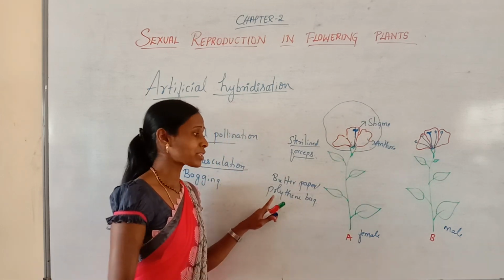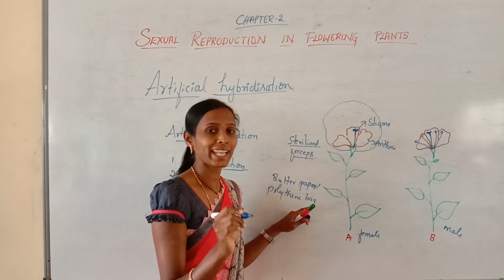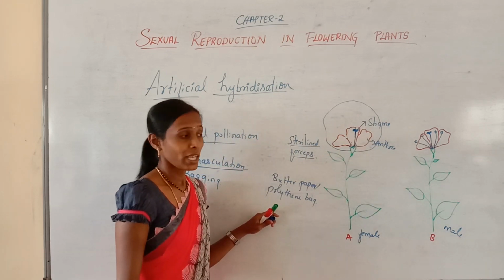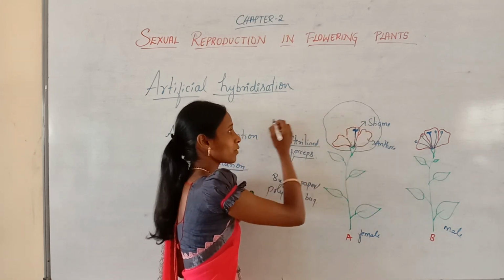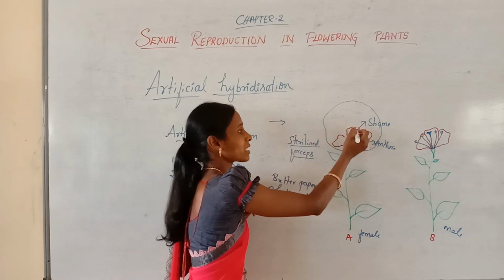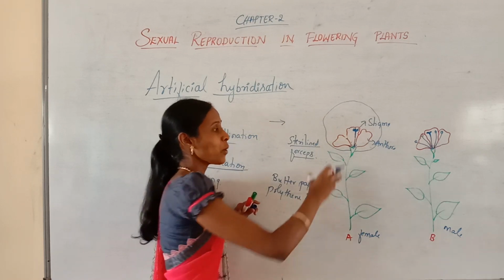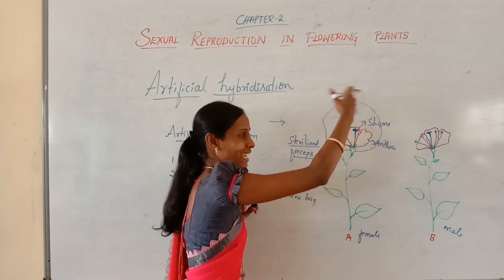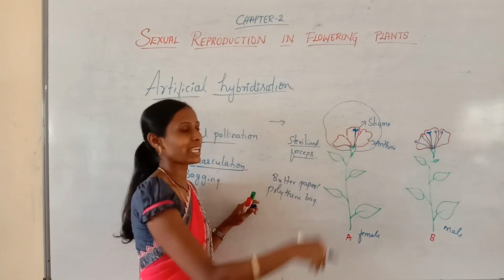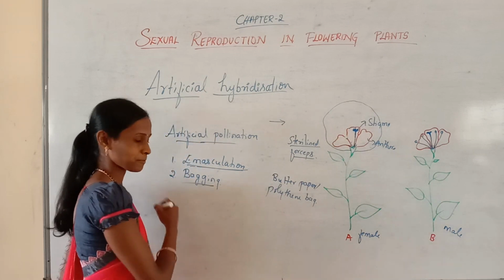Why do we need to cover it with a polythene bag or butter paper? In order to prevent the contamination of this stigma with unwanted pollen grains. If we do not cover this flower, the wind can carry different varieties of pollen grains, and all those pollen grains can fall on this stigma. So to prevent that contamination, we put a bag over the emasculated flower. That process is called bagging.